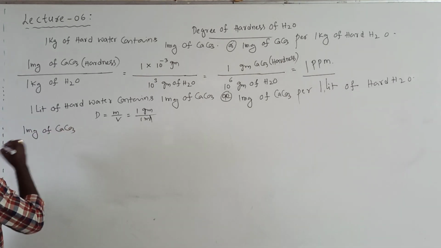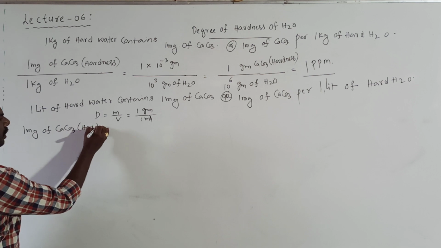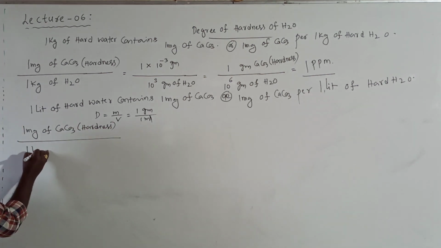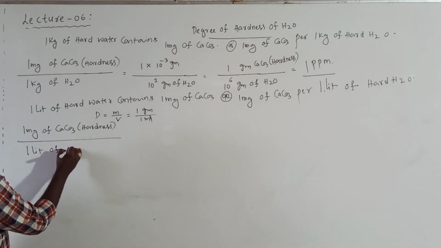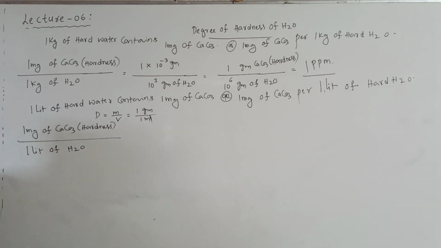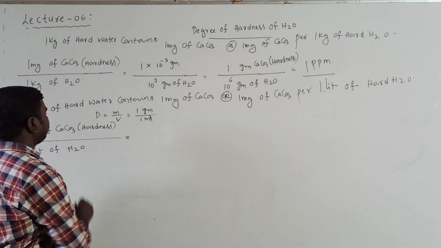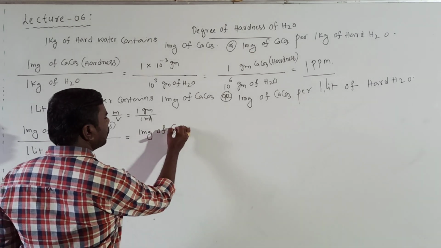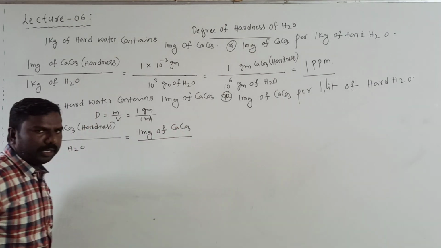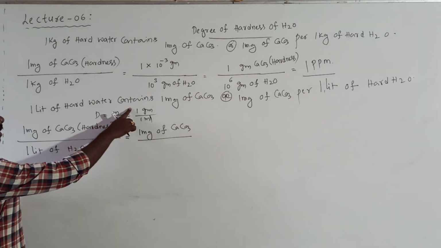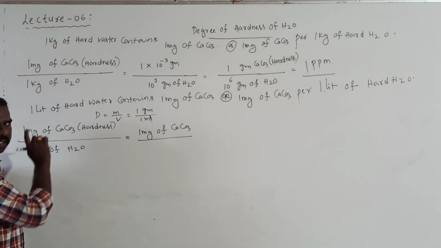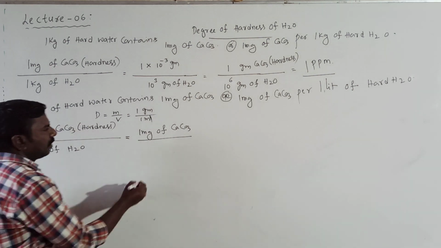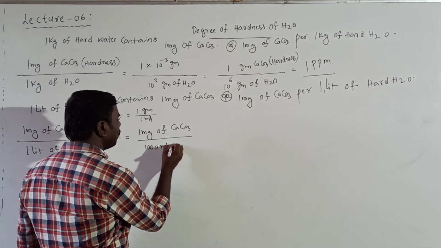So it will be taken as 1 milligram of CaCO3 indicated as hardness, right? Per 1 liter of water. This water is a hard water. It is equal to 1 milligram of CaCO3. Clear? 1 gram per 1 milliliter, that is the density. 1 liter means 1000 milliliters of water.